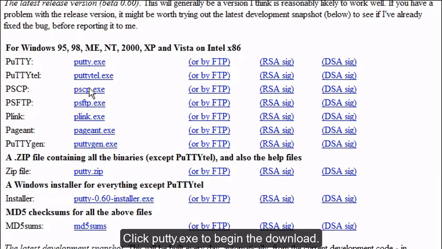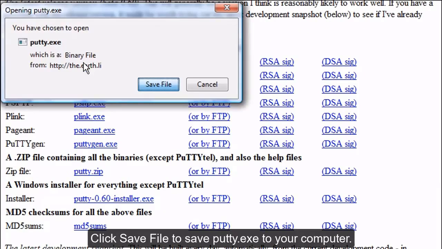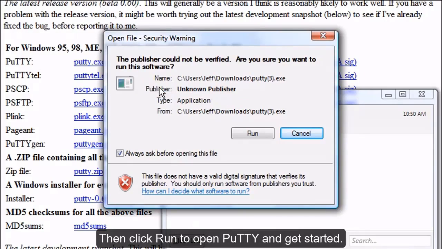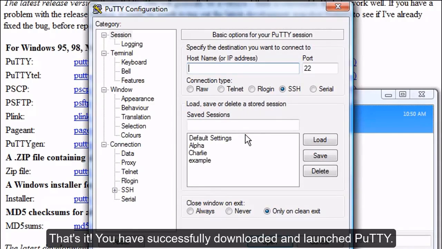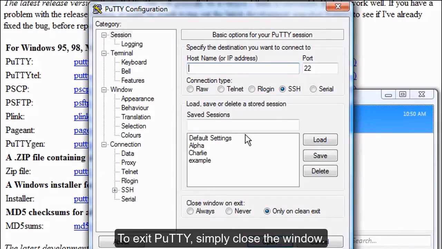Click putty.exe to begin the download. Click Save File to save putty.exe to your computer. Then click Run to open Putty and get started. That's it! You have successfully downloaded and launched Putty. To exit Putty, simply close the window.